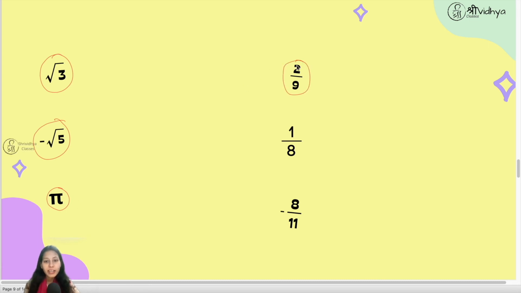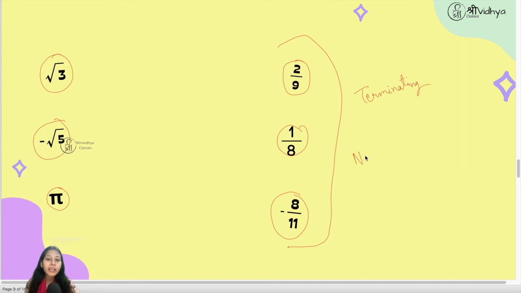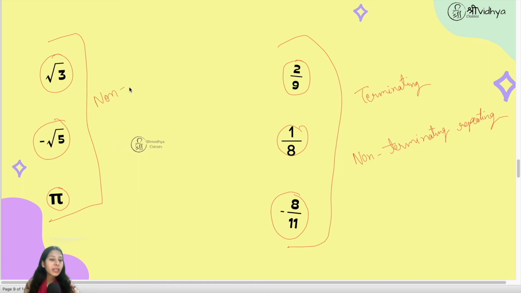Now 2 upon 9, 1 upon 8 and minus 8 upon 11. These all are rational numbers. So their decimal expansion will be either terminating or non-terminating repeating. And as these three numbers are irrational, their decimal expansion will be non-terminating, non-repeating.